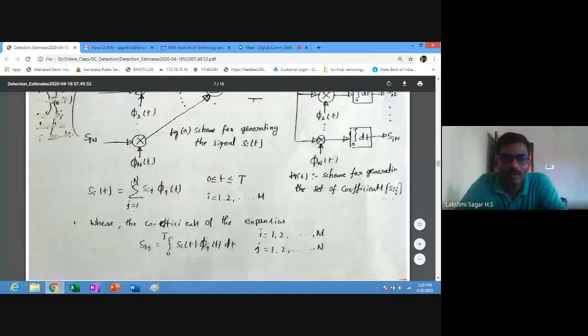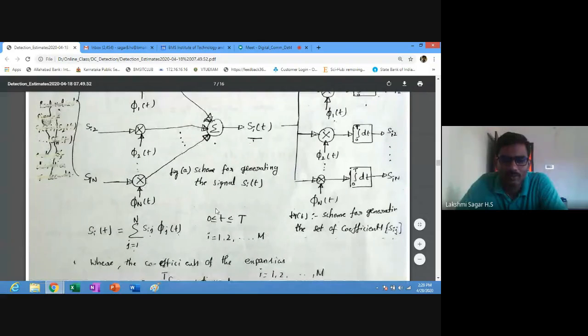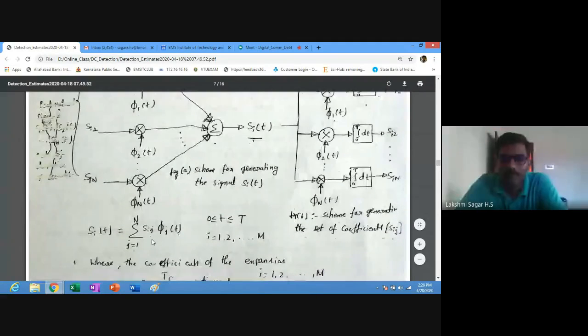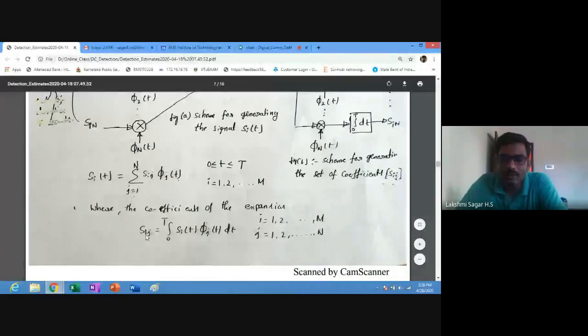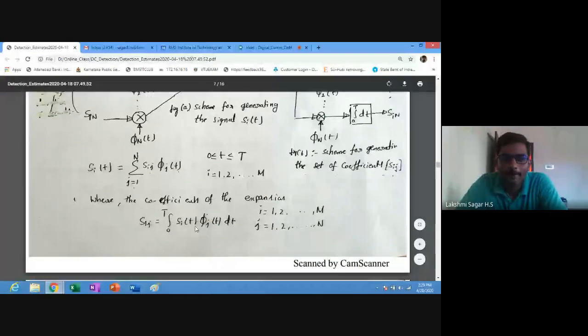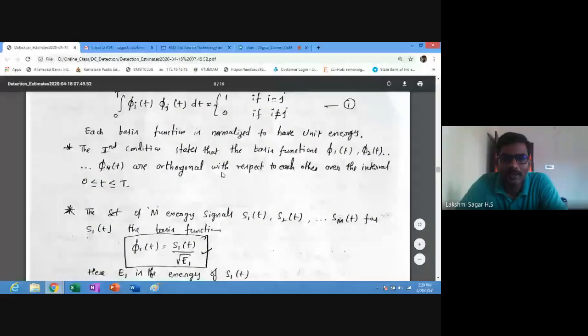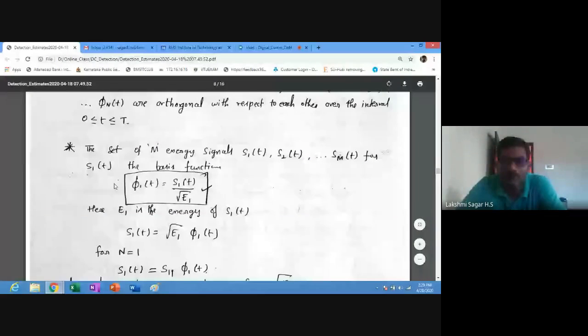We can write this equation, as we already know the modulated signal. Next, the coefficients of expansion we can represent as Sij, where i is equal to 1 to m and j is equal to 1 to n. We have already discussed this equation. Next, the set of m energy signals, which is S1, S2, up to Sm of t. So there will be m energy signals.